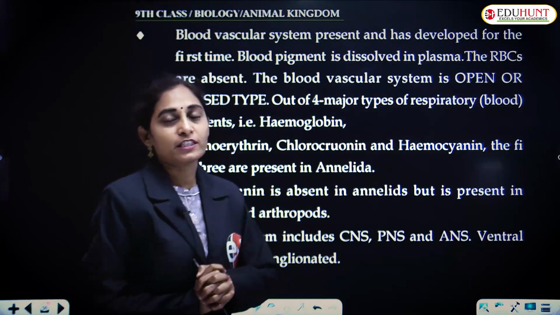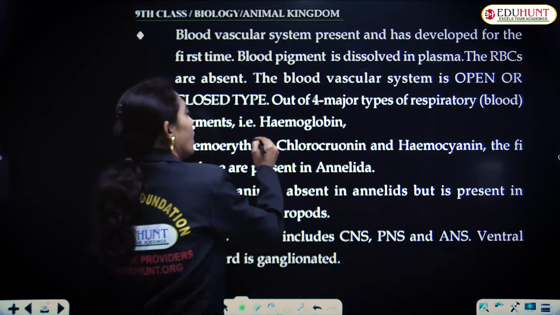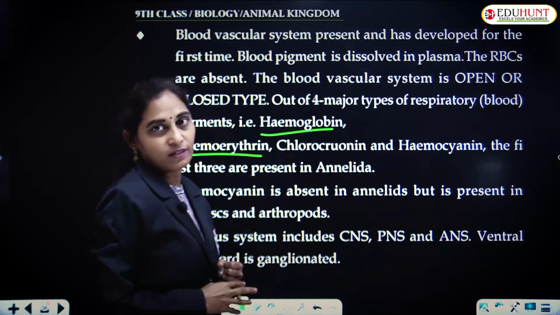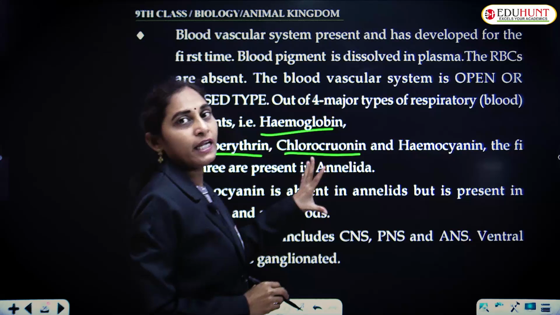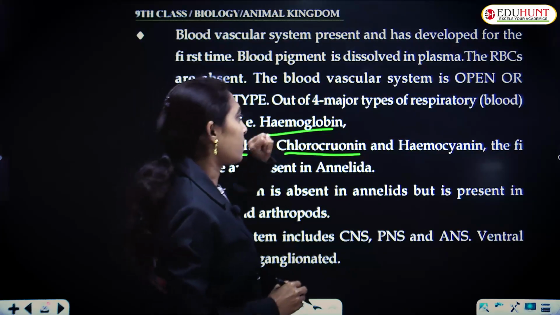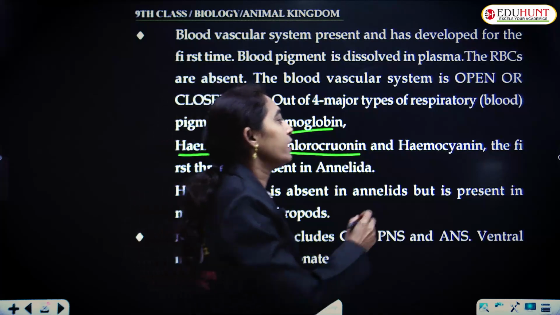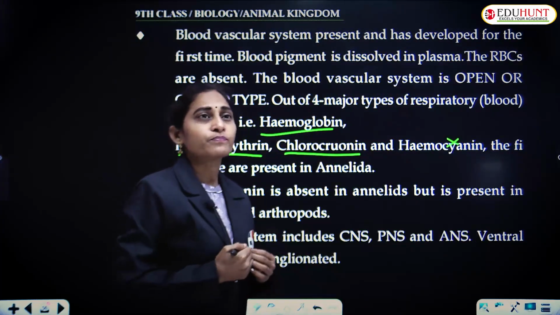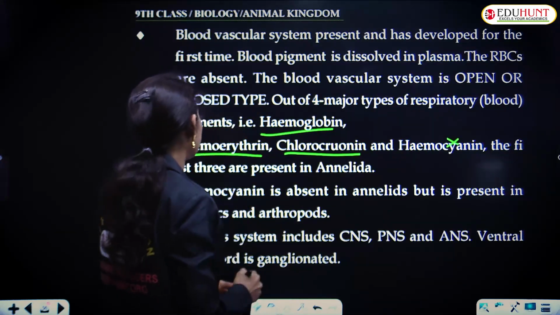Out of the 4 major types of respiratory pigments, hemoglobin is the first one, hemoerythrin second, chlorocruorin third. All 3 types of respiratory pigments are seen in the phylum Annelida. Hemocyanin is absent. It is only found in phylum Arthropoda and Mollusca.